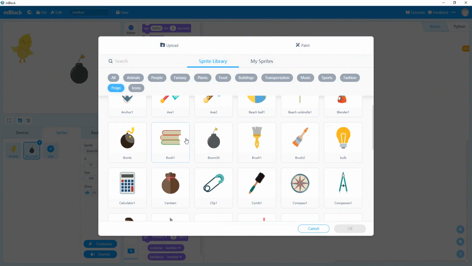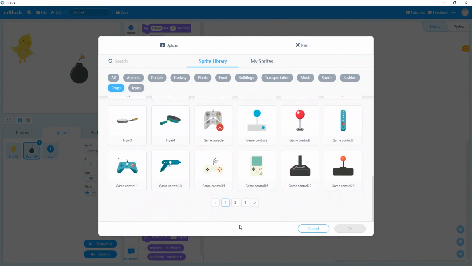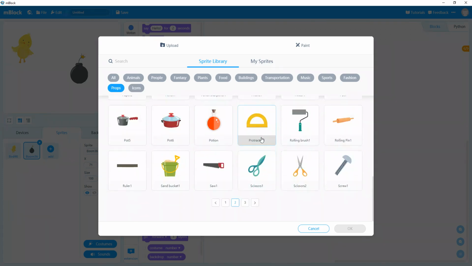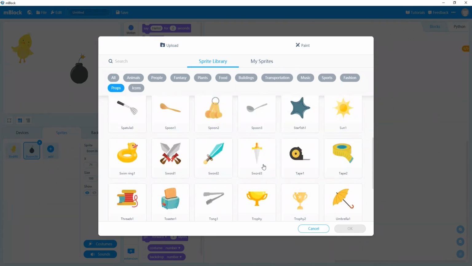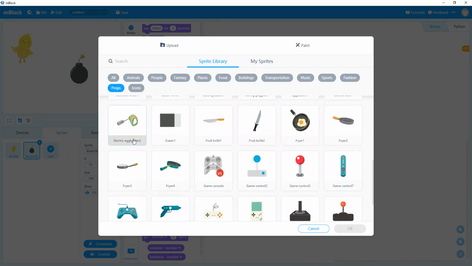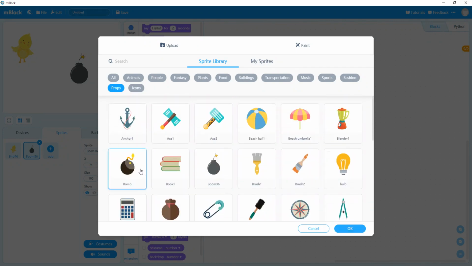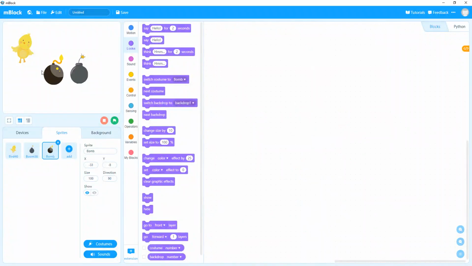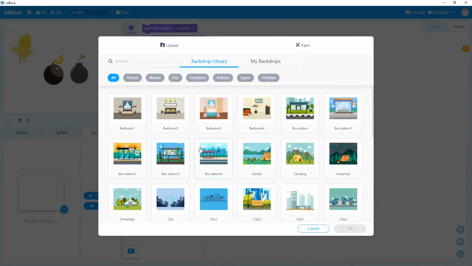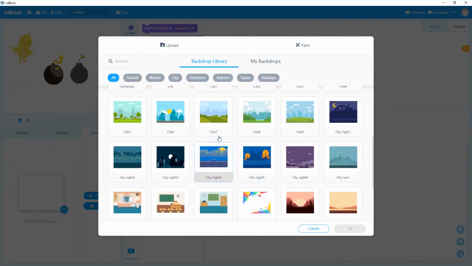We'll click on props and we got all the props that we could use. Here. Okay, that's it for the sprites. Now we're gonna add the background. Click on the background plus, we'll take city 8.